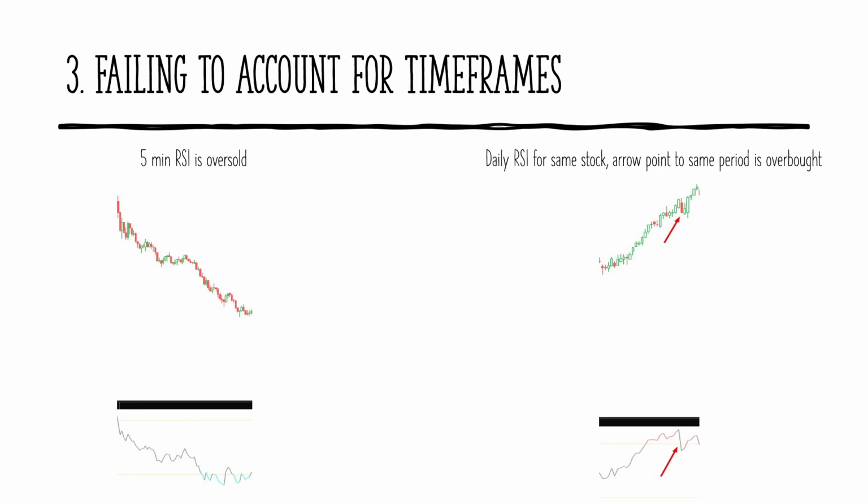This slide illustrates the danger of not accounting for multiple time frames when making trading decisions. On the left, the 5-minute chart shows an oversold RSI, which might suggest a buying opportunity. However, on the right, the daily chart of the same stock shows that during the same period, RSI is actually overbought, indicating a potential reversal. This mismatch can lead traders to make poor decisions if they don't check higher time frames for confirmation. To avoid this mistake, always analyze multiple time frames to ensure short-term signals align with the broader trend before entering a trade.